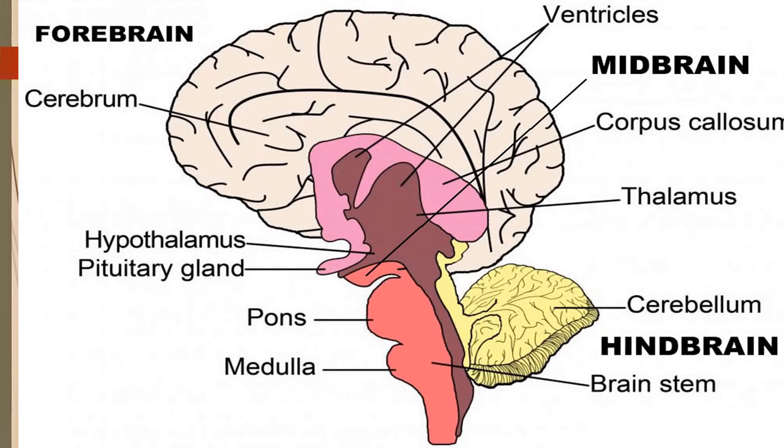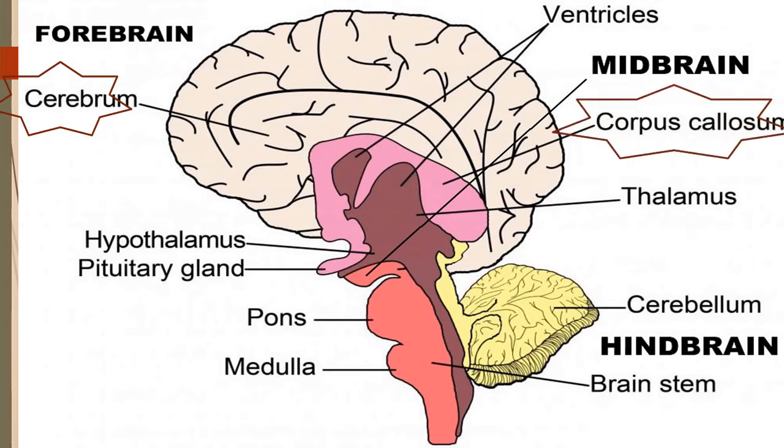Now these are the main parts. Already I discussed the main terms. Now these main parts once more. The cerebrum is made up of two cerebral hemispheres, connected with the corpus callosum. It is a part of the forebrain, named telencephalon.